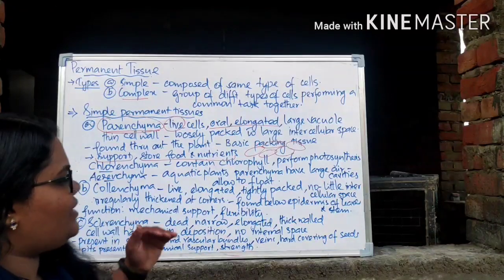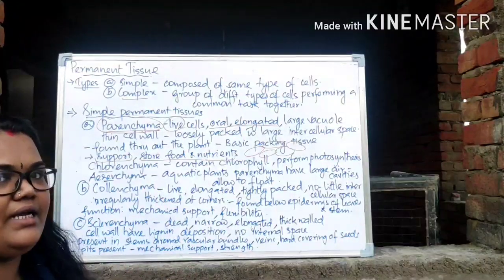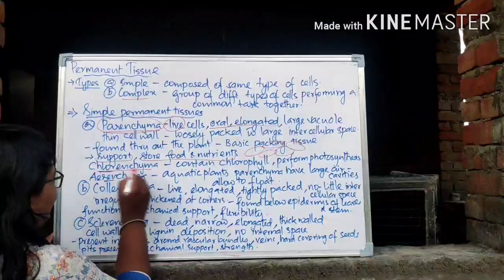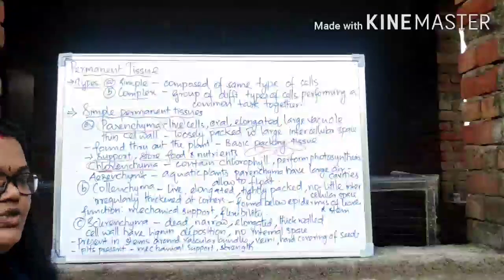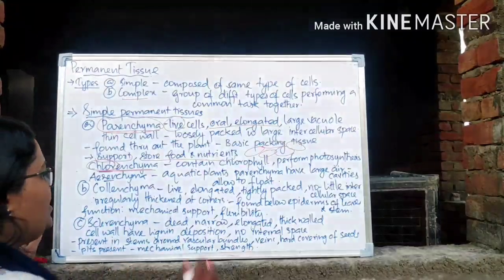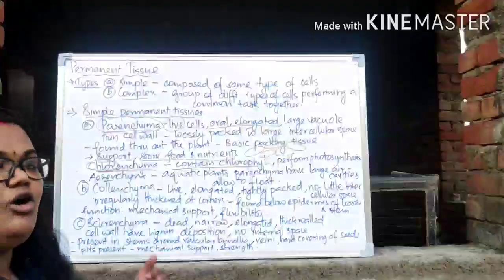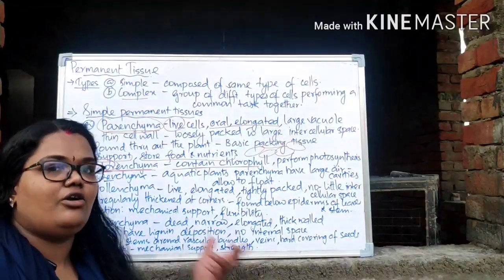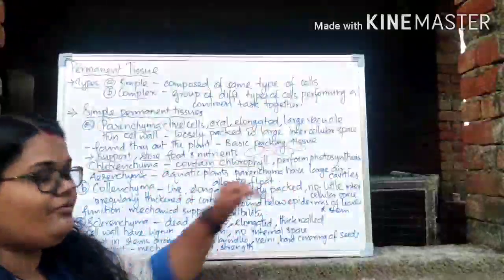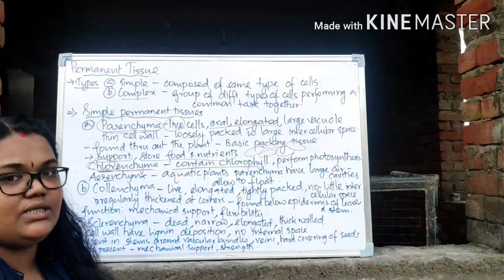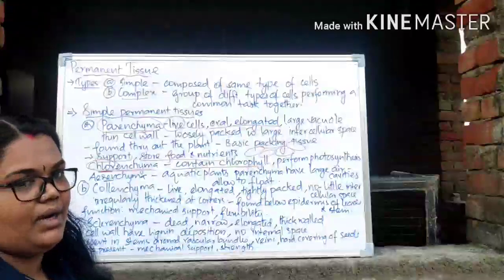So according to function, there are some other types of parenchyma. For example, chlorenchyma, from the name, chloren, right? Chlorophyll. These are the parenchyma tissues which have chlorophyll. Obviously, you know that chlorophyll pigment is very important for photosynthesis. So with chlorophyll present, they can perform photosynthesis. And after photosynthesis, the food will be made and that food will be stored inside this parenchyma, right?